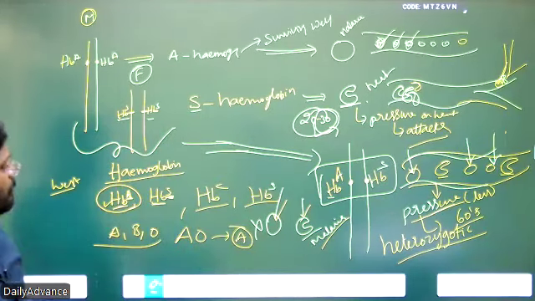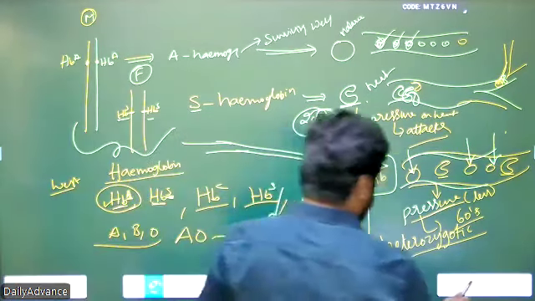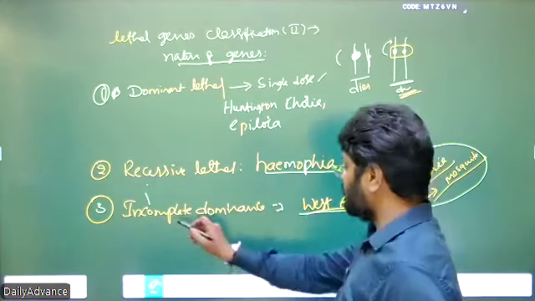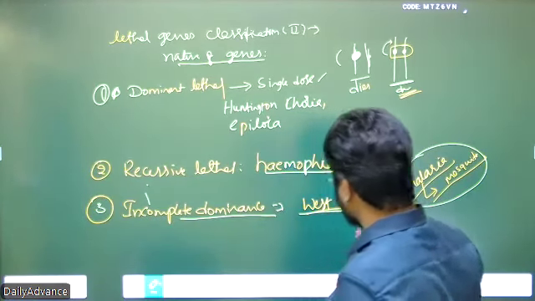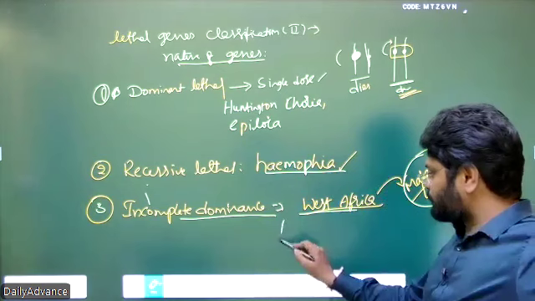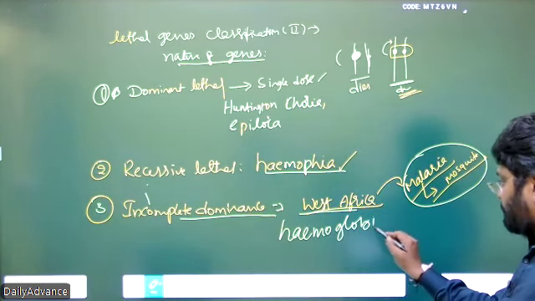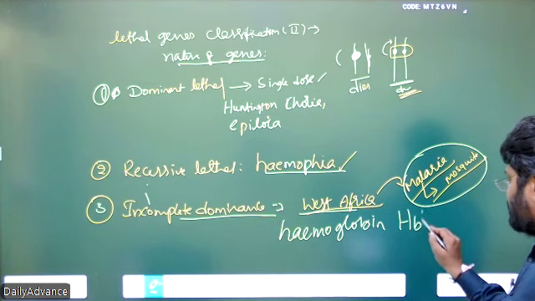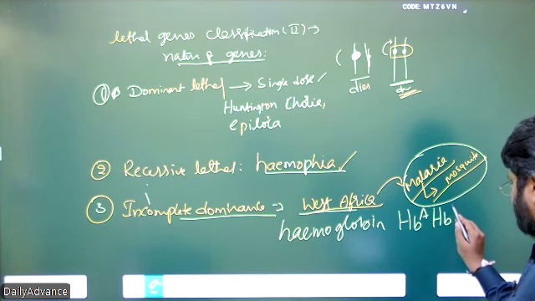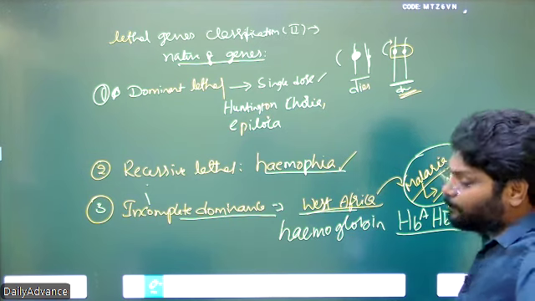Understand? So incomplete dominance, in West Africa, hemoglobin, HbA and HbS. So this is incomplete dominance.